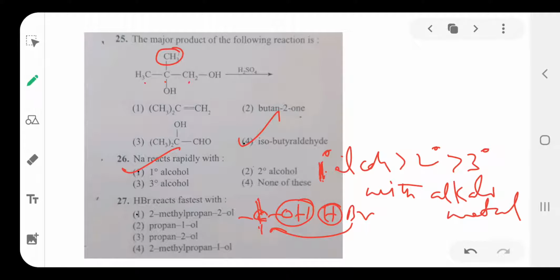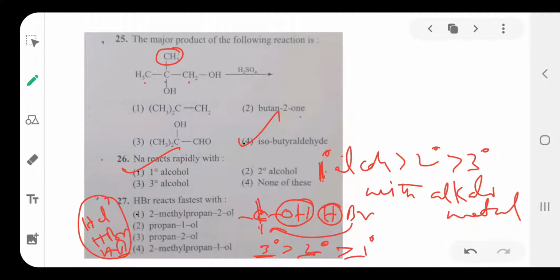In this process tertiary alcohol reacts fastest with hydrogen halide, then secondary and primary. Hydrogen halide means either HCl, HBr or HI.